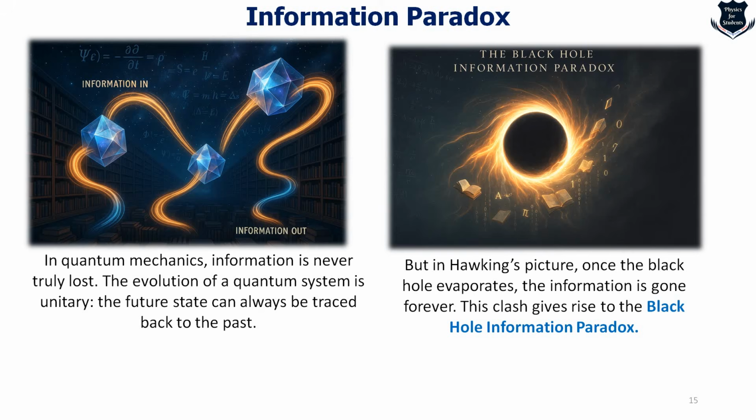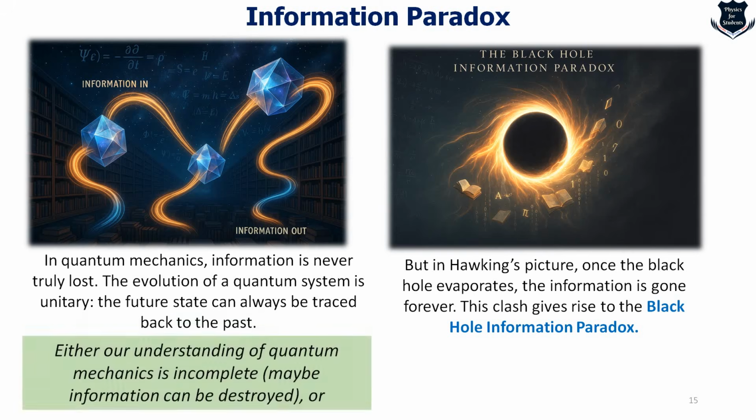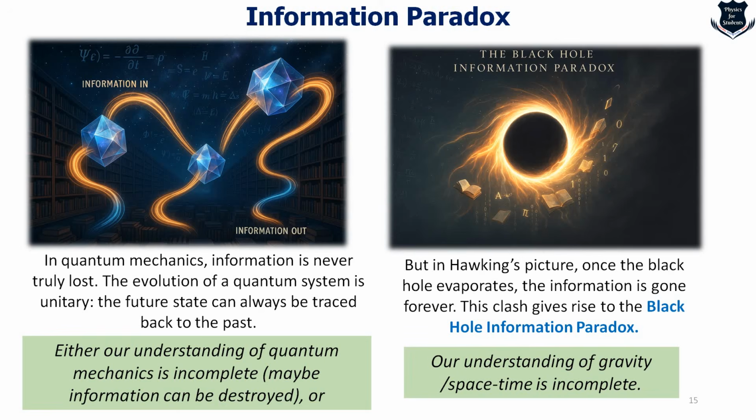That means there can be two possibilities. The first one is that either our understanding of quantum mechanics is incomplete, and maybe information can be destroyed, or our understanding of gravity or space-time is incomplete. Now, this led to almost a kind of duel, a kind of controversy, or I would say a mental fight between a lot of scientists.